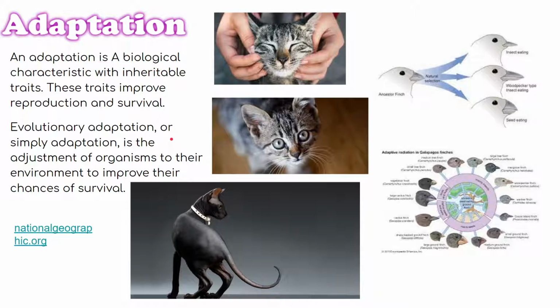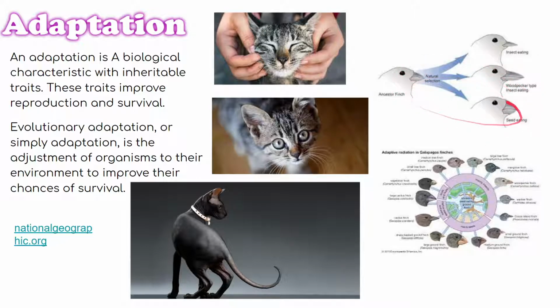Adaptation. An adaptation is a biological characteristic with inheritable traits. These traits improve reproduction and survival. Evolutionary adaptation, or simply adaptation, is the adjustment of an organism to their environment to improve their chances of survival. With a cat, an example of adaptation would be: this cat wants to go to a hot environment, so it needs to lose some fur so it doesn't overheat. This cat wants to go to a colder environment, so it needs to gain some fur so it doesn't freeze to death. With finches, the adaptation is the size of their beak.